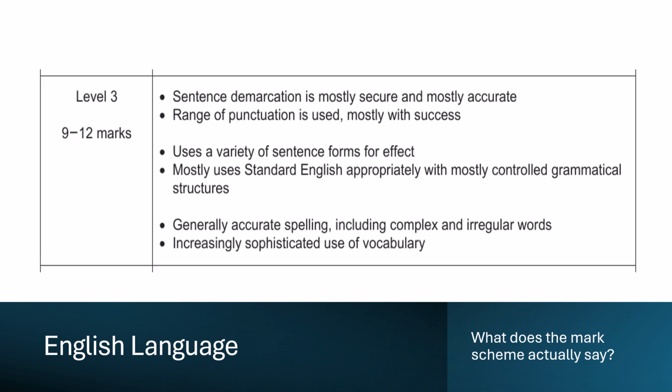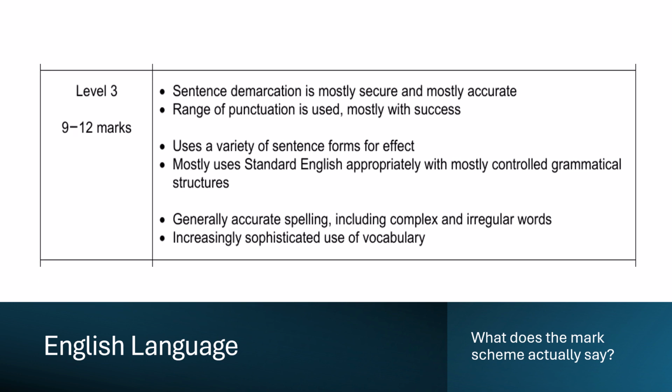Next, we're going to look at the 16 marker. Specifically, we're going to look at level 3, which is 9 to 12. So this is a good area for us to aim at as well. Let's just break it down and understand where the marks are. It says sentence demarcation is mostly secure and mostly accurate. All that means is that you're using the correct punctuation at the correct points within your sentences.